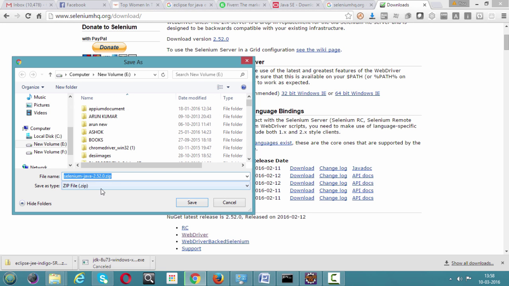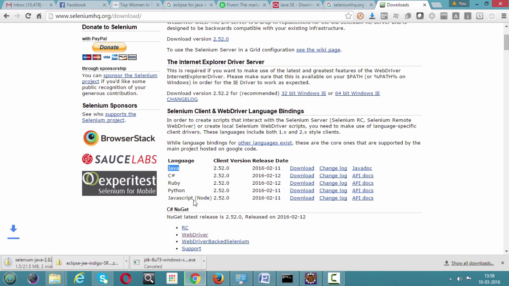It's 2.52.0. Let it download to my E drive. It will hardly take a couple of minutes. It will be around 21 or 22 MB in size.